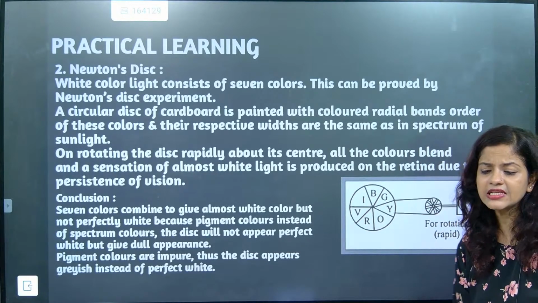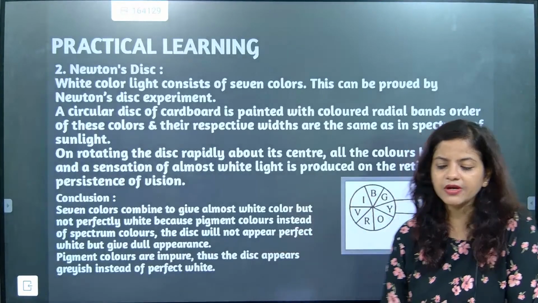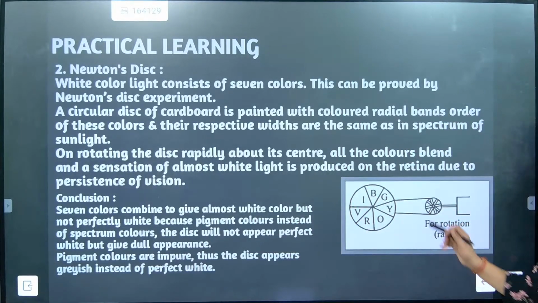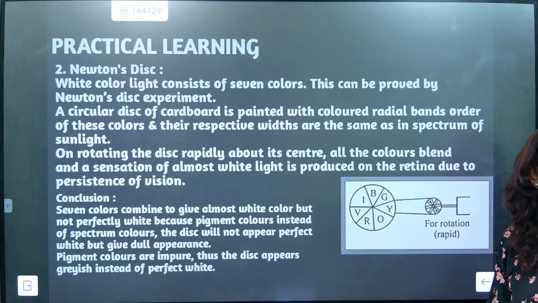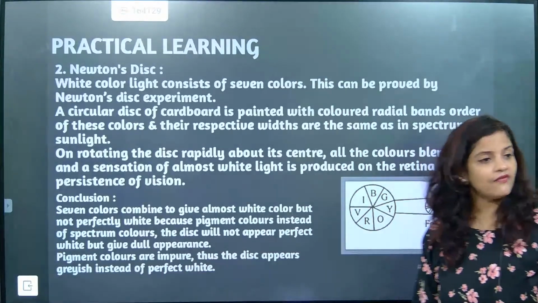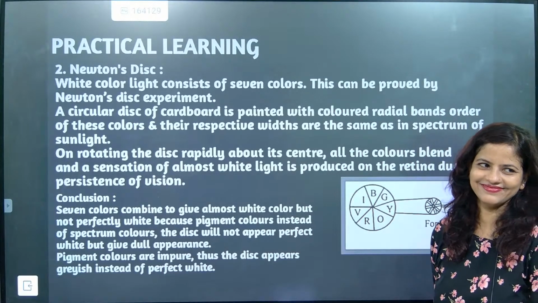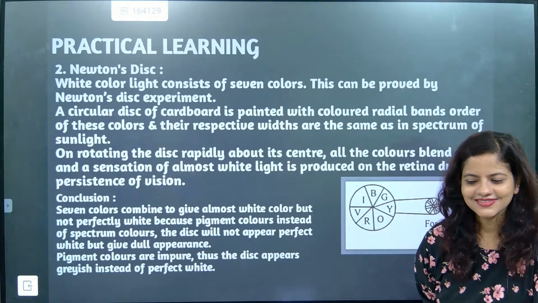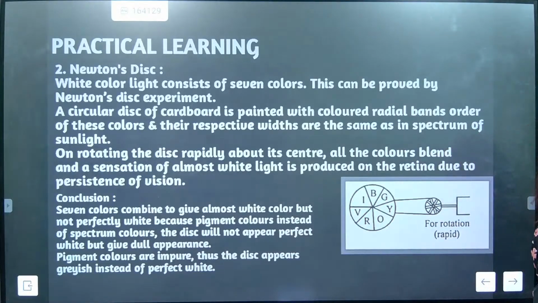So what has he actually done in this experiment? Can anybody explain the experiment? Now listen, beta. One cardboard he has cut. What is the shape of the cardboard? Circle. And after that, he has cut it into 7 sectors.